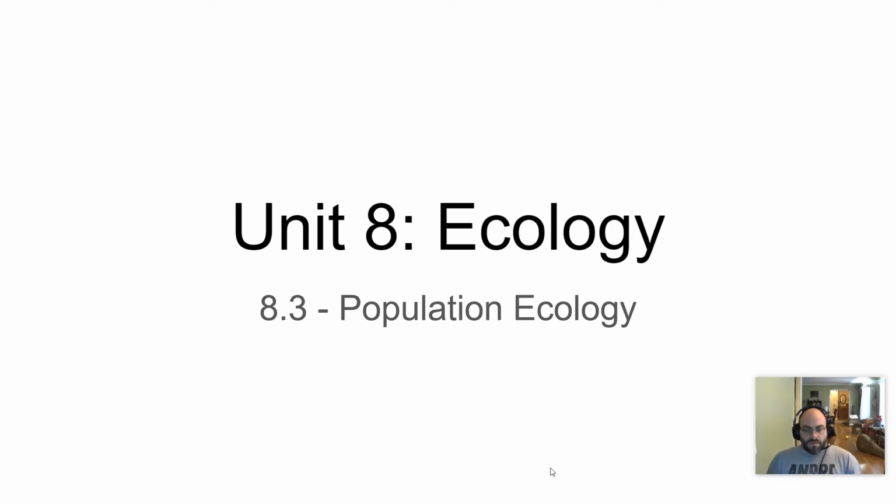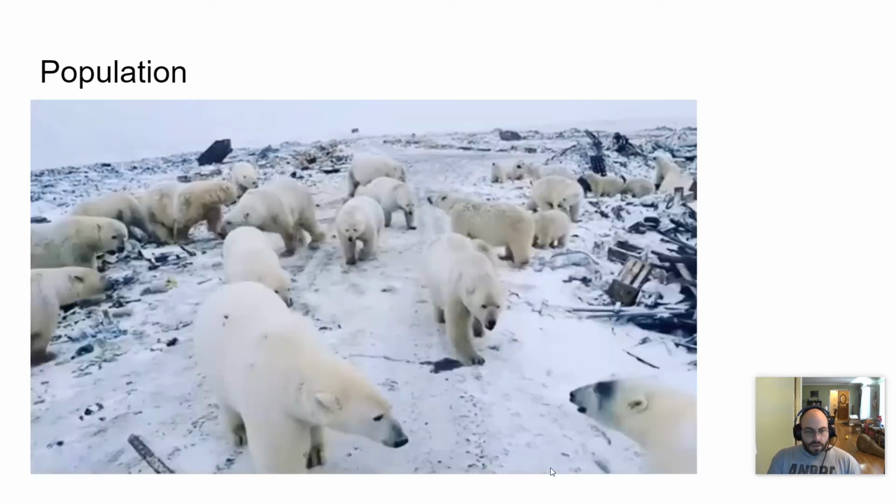All right, so in this video, we're going to be dealing with population ecology, Unit 8 of AP Biology, 8.3. So what is a population? A population is comprised of individuals of the same species that live in a particular area. So it's not all the polar bears on the planet, it is that particular group of polar bears, and that is a large gathering of polar bears.